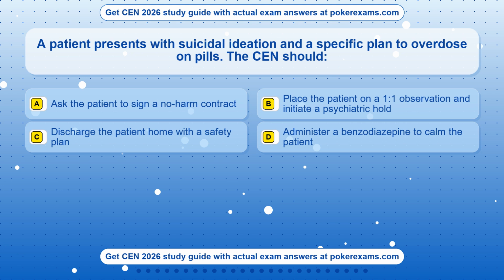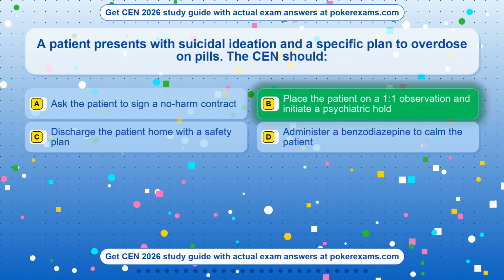Question 2. A patient presents with suicidal ideation and a specific plan to overdose on pills. The CEN should: Option A. Ask the patient to sign a no-harm contract. Option B. Place the patient on 1:1 observation and initiate a psychiatric hold. Option C. Discharge the patient home with a safety plan. Option D. Administer a benzodiazepine to calm the patient.